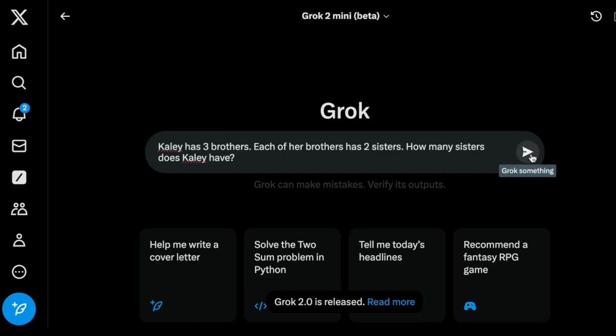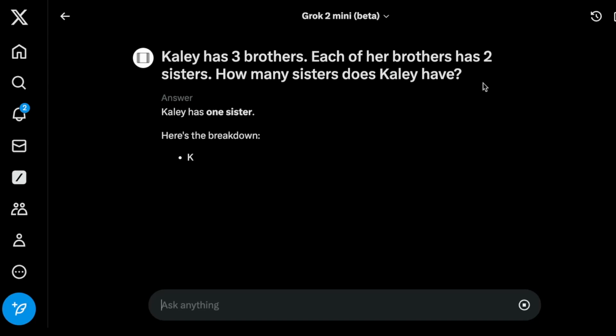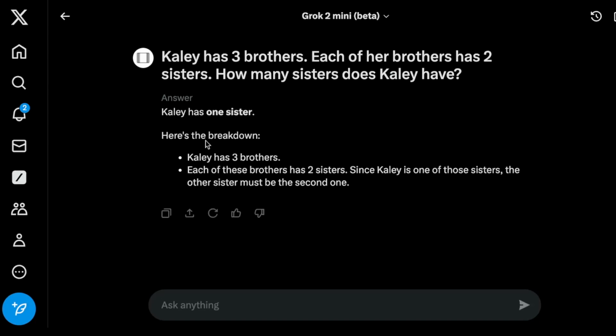I'm expecting that it gets it right. All the other new models actually get this one correct. So, all right. So Kaylee has one sister. That's correct. All right. So here's the breakdown. Kaylee has 3 brothers. Each of these brothers has 2 sisters. Since Kaylee is one of those sisters, the other sister must be the second one.